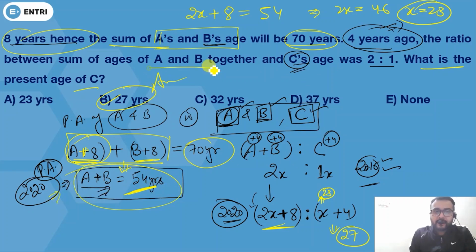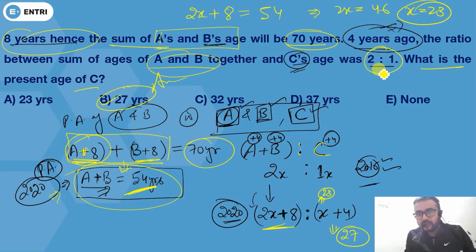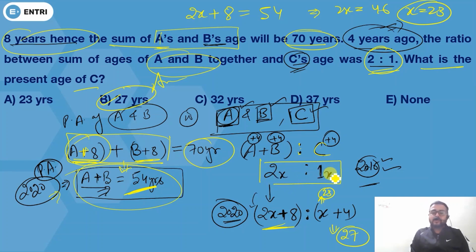In the next line, they have given that the ratio of A plus B's sum to C is 2 is to 1. If this ratio was 2 is to 1, I can write it 2x ratio 1x. So this will become 2x plus 8 and this will become x plus 4.